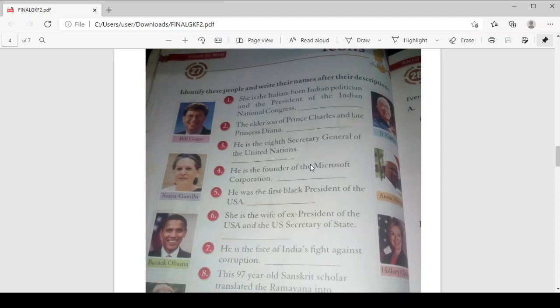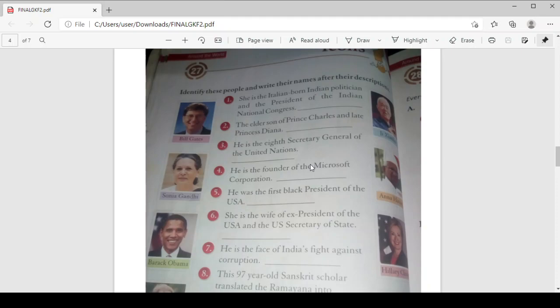Number 5, he was the first black president of USA. Now, black here refers to the complexion of the person. In the United States of America, till now all the presidents used to be fair-skinned, very fair presidents. Mr. Barack Obama was the first president whose complexion was black. So he is now like an icon, a very good person. He was the first black president of USA. He is Mr. Barack Obama.